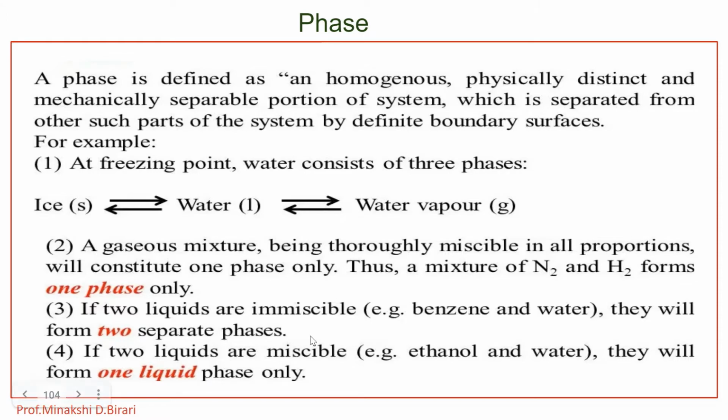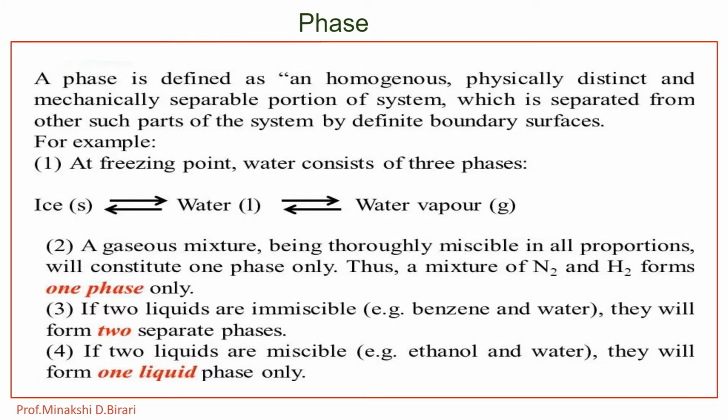Consider the example: ice is in equilibrium with water, which is in equilibrium with water vapor. Here the system consists of three phases, namely ice, liquid and gas or vapor. To decide the number of phases in a given system, a number of generalizations may be used.